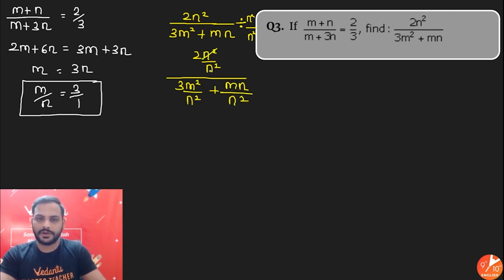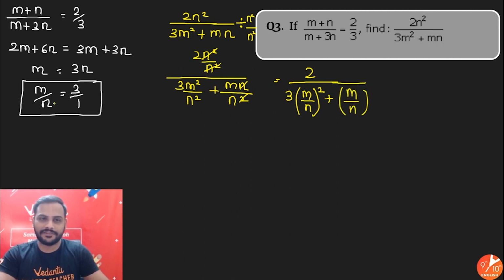So here n square and n square got cancelled, and here one n got cancelled. So we got 2 divided by 3 times of (m by n) whole square, since power can be taken common in division, plus here n and n square got cancelled, so m by n. Alright, now I know that the value of m by n is equal to what? 3 by 1, which is equal to 3.